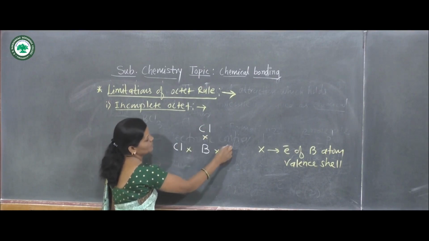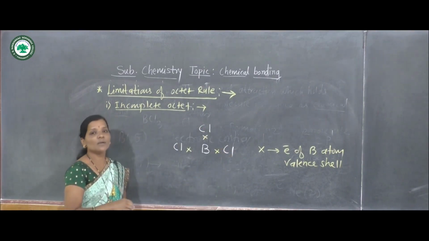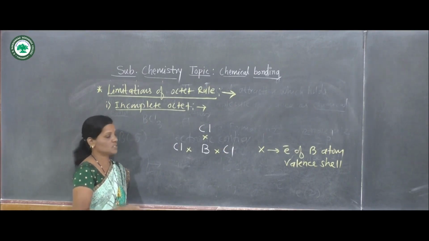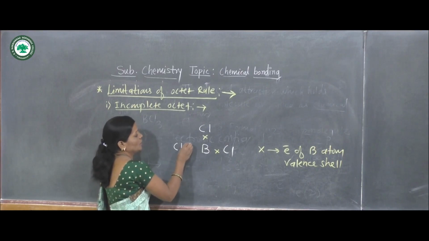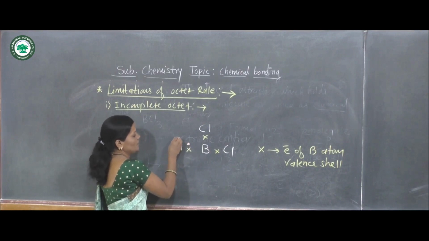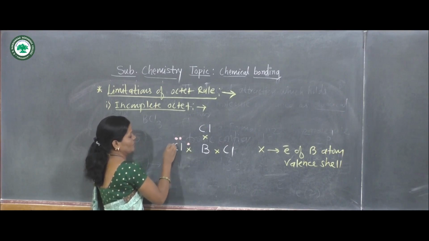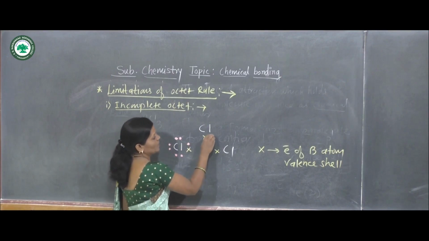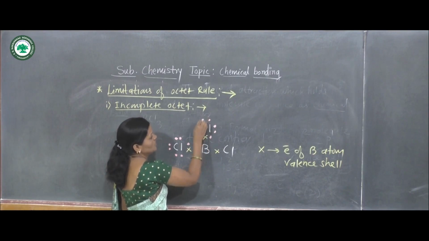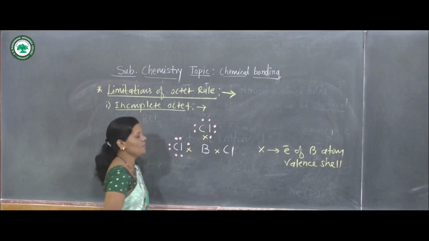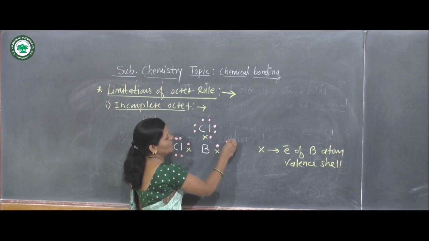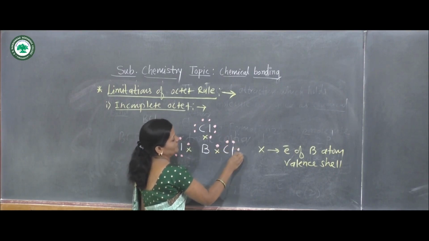The outermost shell of each chlorine atom carries 7 electrons, so let us show the electrons of chlorine by a dot symbol. The second chlorine atom and its valence shell electrons are also shown by 7 dots surrounding it, and around the third chlorine atom also 7 valence electrons are shown.